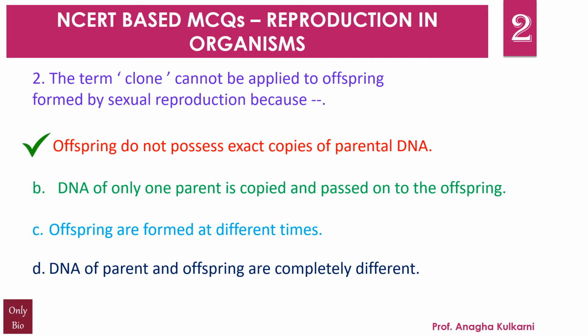Offspring जो नई पीढ़ी होती है, in case of sexual reproduction इनमें parental DNA की exact copy नहीं होती. Exact copy सिर्फ और सिर्फ asexual reproduction में ही होती है. What I mean to say is that in asexual reproduction, the progeny, the offsprings that are formed, are not only identical to each other, but they are the exact copies of their parent. In other words, they are morphologically and genetically similar individuals.